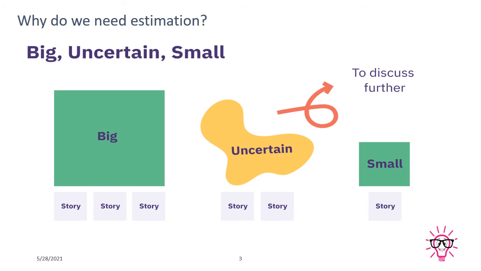Now, when we are considering this story in an uncertain condition, we have to ask a cross question to team members: why are team members not able to judge it? Is this story small or is this story big? Where exactly do team members have confusion?